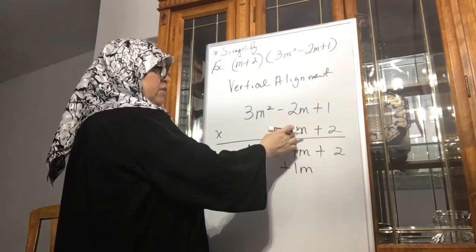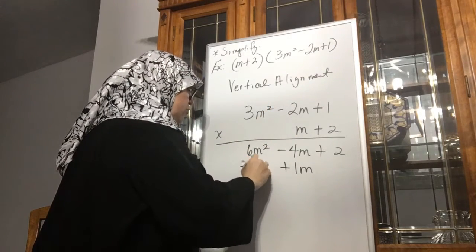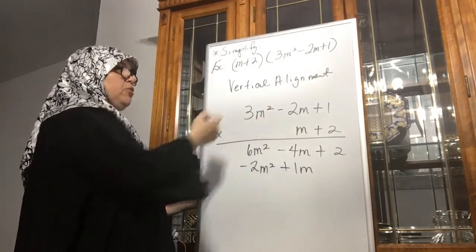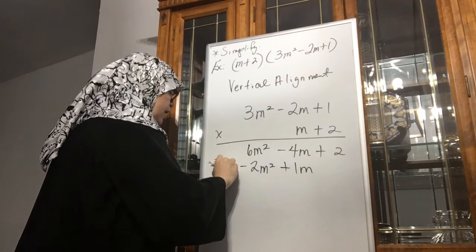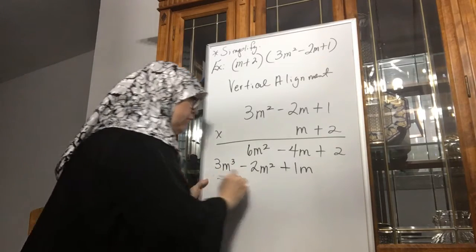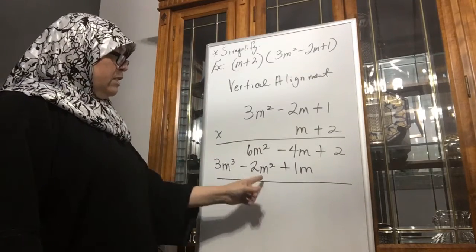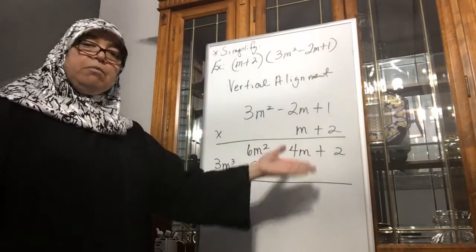Then a positive m times a negative 2m is a negative 2m squared. Then m times 3m squared is going to give me 3m cubed. Then after this, combine like terms. Remember, my third degree, second degree, first degree, and my 0 degree or my constants.